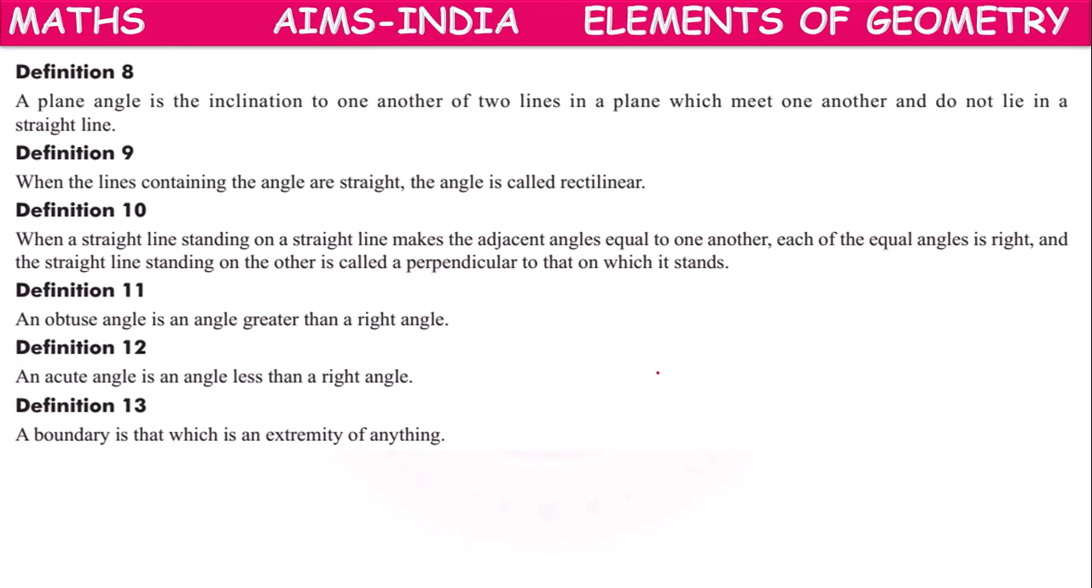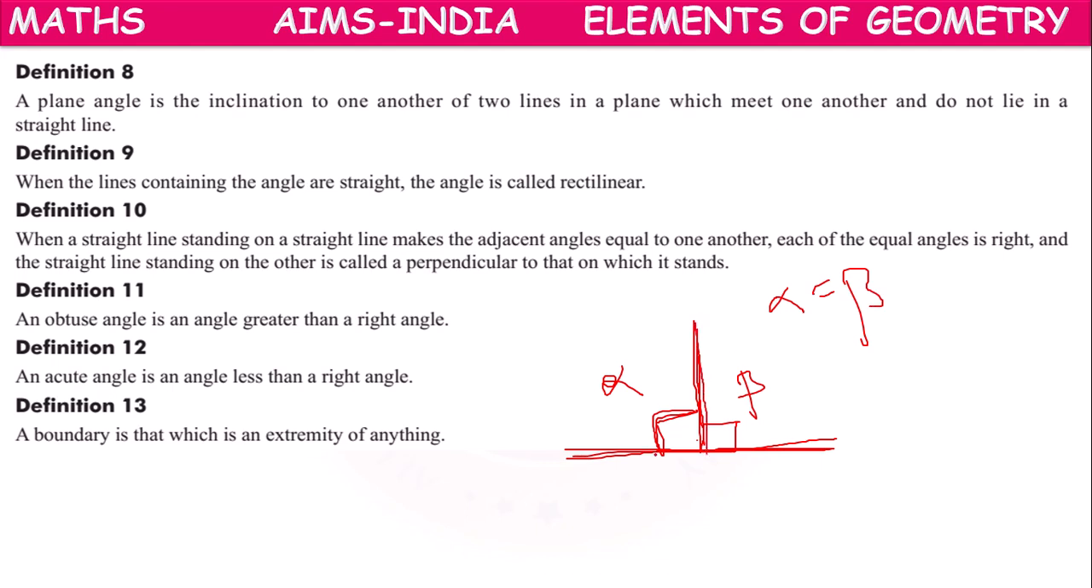So when a straight line, so this is a straight line. When a straight line standing on another straight line makes adjacent angles equal to each other. Suppose this is alpha, this is beta, such that alpha equals beta. The straight line standing on another straight line is making adjacent angles equal, alpha equals beta.